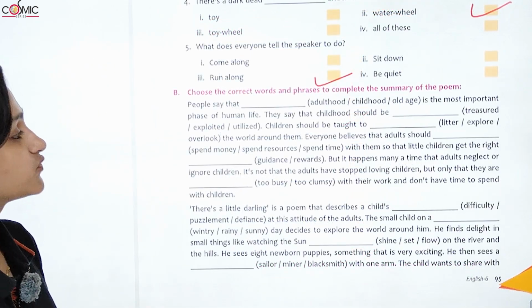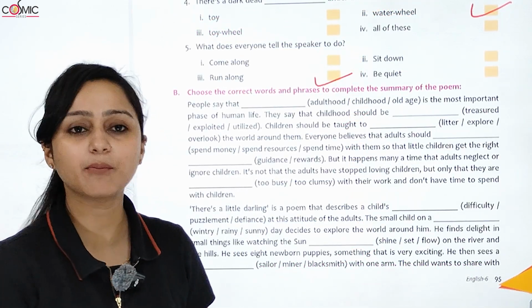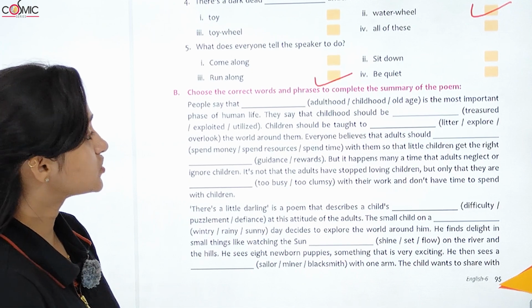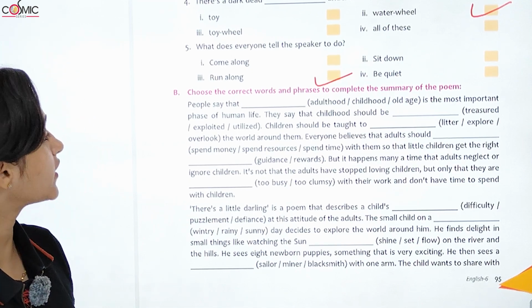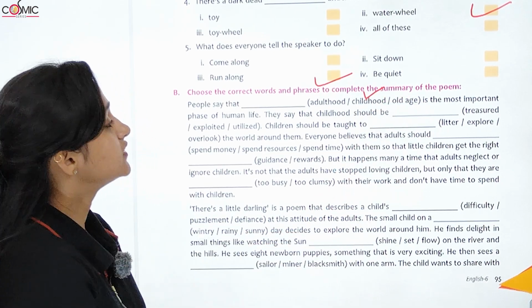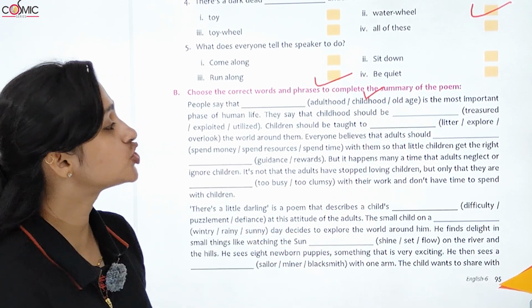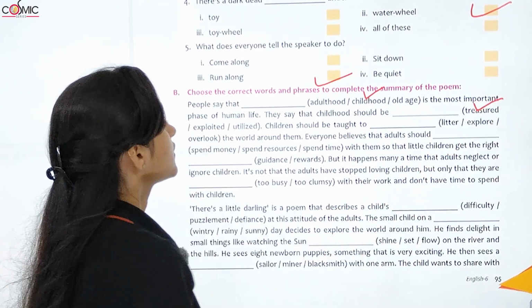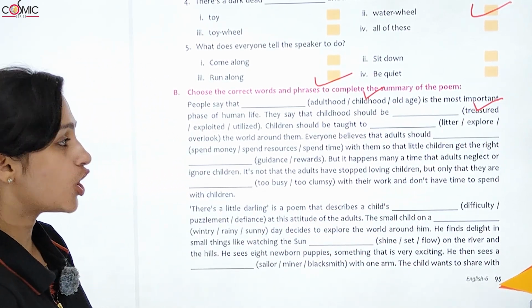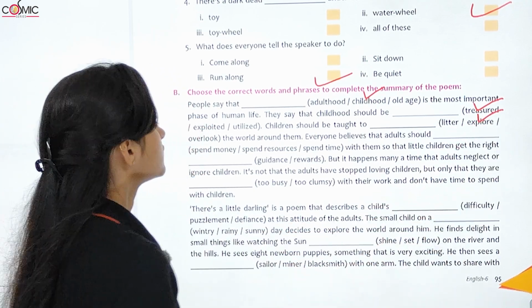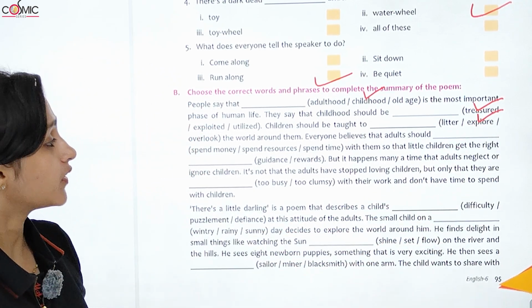Now choose the correct words and phrases to complete the summary of the poem. People say that childhood is the most important phase of human life. They say that childhood should be treasured. Children should be taught to explore the world around them.